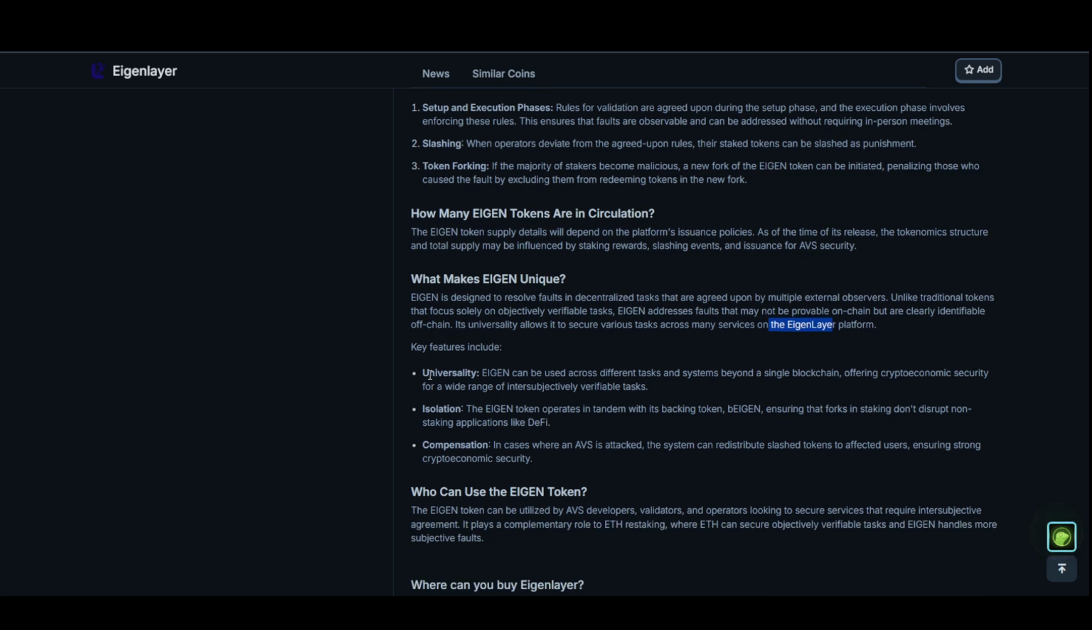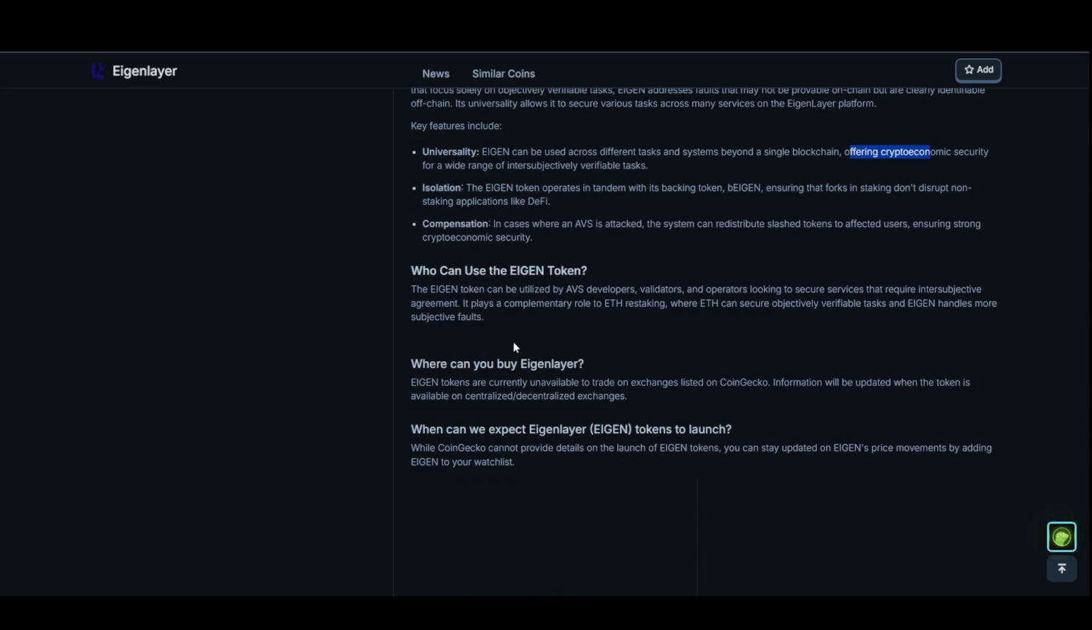It does have these features. The first one is actually universality. That means that Eigen can be used across different tasks and systems beyond a single blockchain. That is a pretty massive thing, I think, for the Eigen token, offering cryptoeconomic security for a wide range of intersubjectively verifiable tasks. After that we have isolation, and in the last we have compensation, so that's a pretty good one, I think. And as of now, as you can see here, the token is not listed, so you have to keep that in mind.